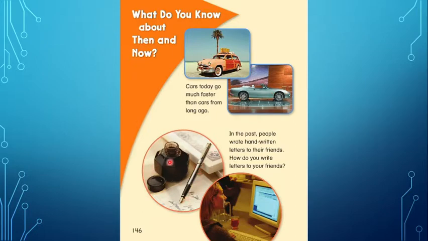And what about now? How do you write letters to your friends now? Look at her. She's using a computer because things have changed. It's easier now. You can write an email and send it immediately.